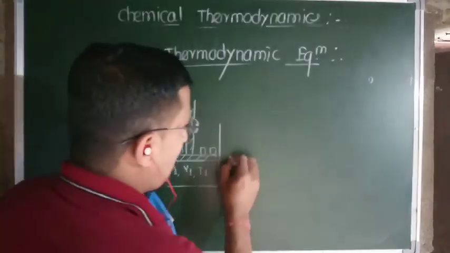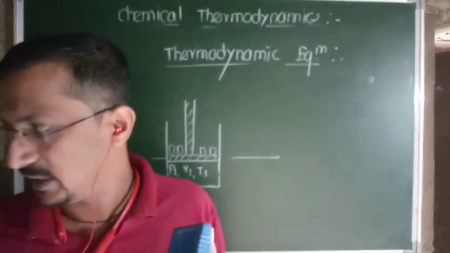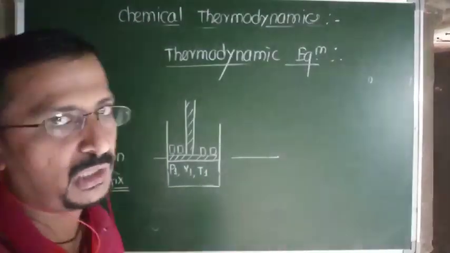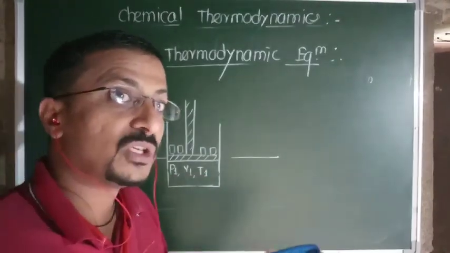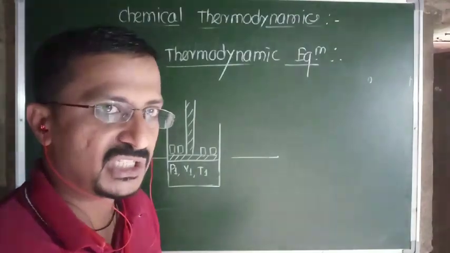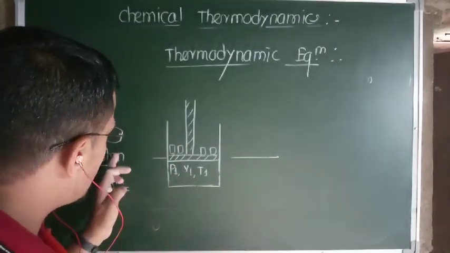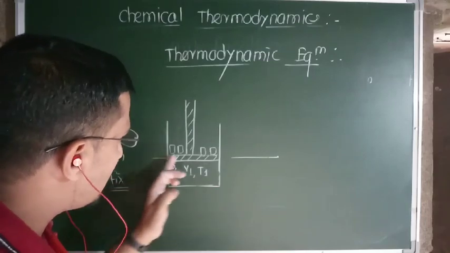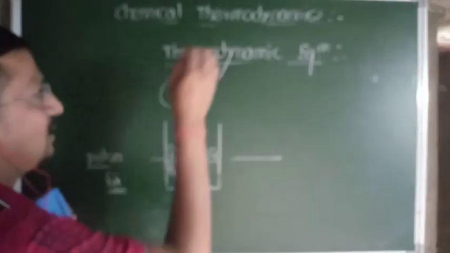But as soon as the piston moves in an upward or downward direction, then the pressure, volume and temperature are going to change in small amounts, isn't it? So as long as the piston has a fixed position, these properties remain the same, then we say that this system is under thermodynamic